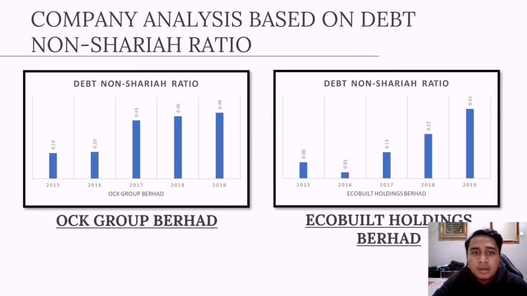To sum up, it can be concluded that the four firms, Time.com, Maxis Berhad, OCK Group Berhad, and EcoBuild Holding Berhad, are assessed against the benchmark of total debt over asset non-Shariah ratio within 33%. Generally, the ratio is intended to measure riba and riba-based element within the company's statement of financial position, which must be less than 33%. Furthermore, the SAC considers the qualitative part of the public perception or image of the company activities from the standpoint of Islamic teaching. And that's all from me.